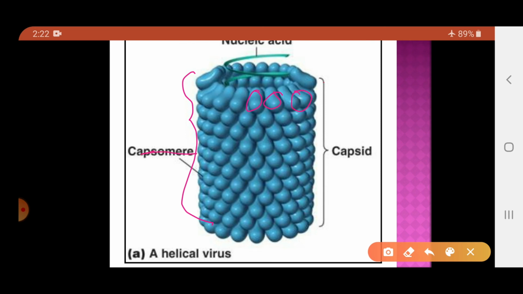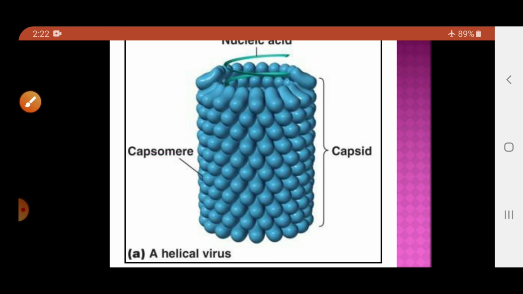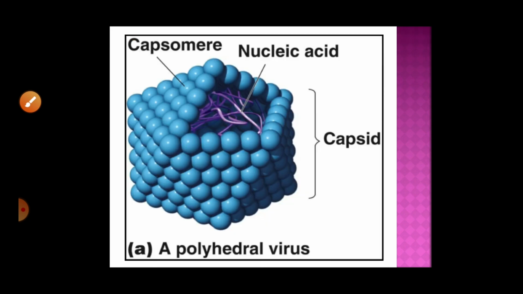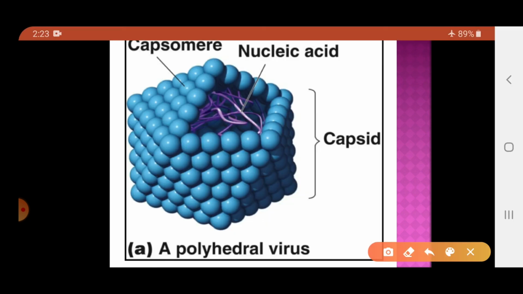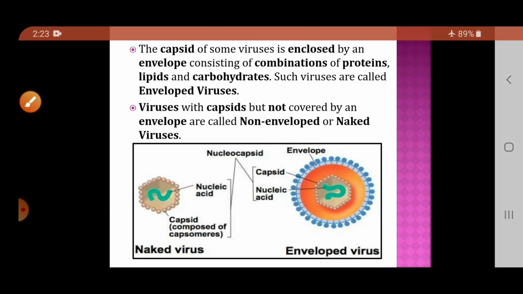and the shape here is the helical, and within that capsomere this is a nucleic acid which is protected. The next one is a polyhedral virus. So here you can see it is a particular geometric shape. This complete is a capsid. Its small units are called capsomere, and within this capsid the nucleic acid is protected. So these are the polyhedral viruses.